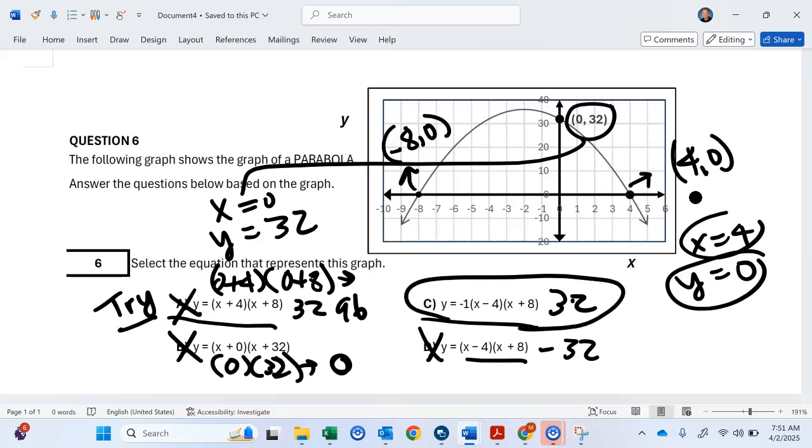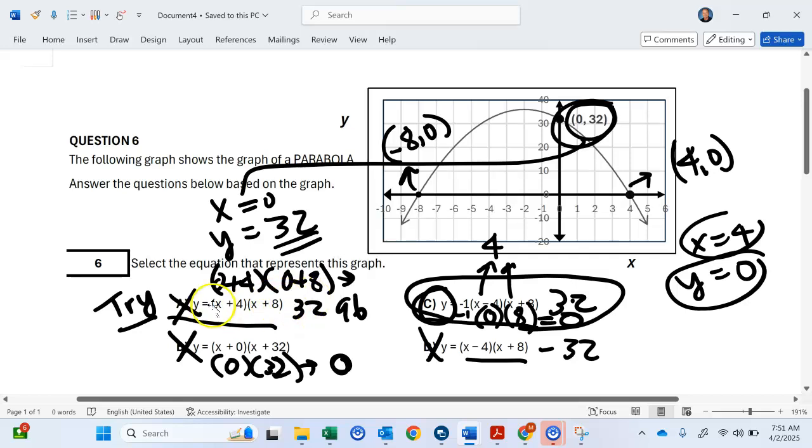So now I'm going to try 4 here for my x, right? And this actually will work because 4 minus 4 is 0. So -1 times 0 times 8, this would actually equal 0. So C is correct, your answer. So you just have to try them. First, I put this one in, x is 0. It should be 32. Then A and C work, but then I try another point, 4 and 0, and then C is correct, okay?